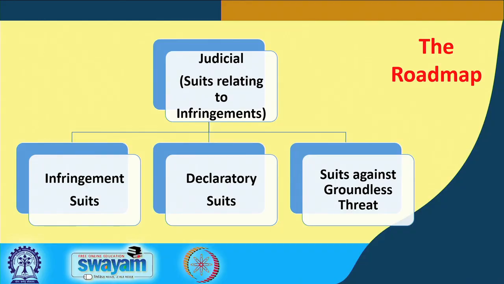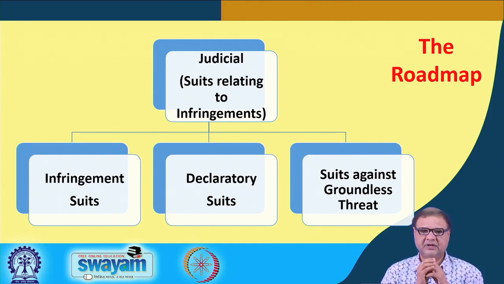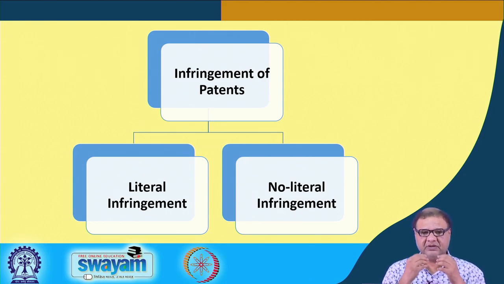As we have seen in the last class, the suits relating to infringement can be classified into three categories: infringement suit, declaratory suit and suit against groundless threat. And we were trying to understand infringement suit. But here we will understand that a patent can be infringed in two ways. It can be infringed directly, which is called literal patent infringement, and it can also be infringed in a non-literal manner, which is indirect patent infringement.